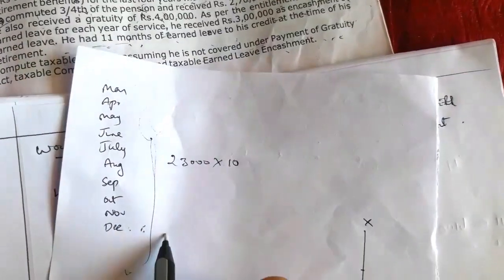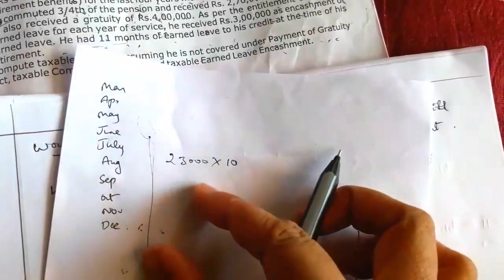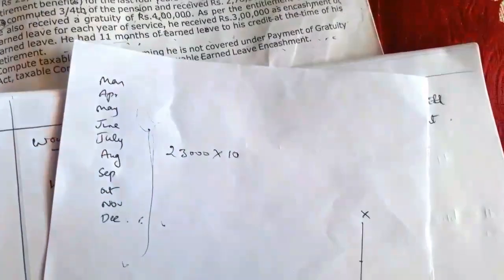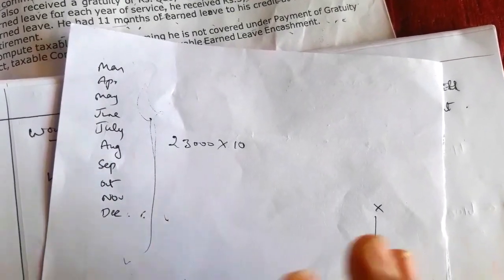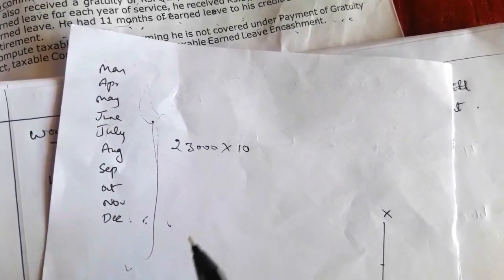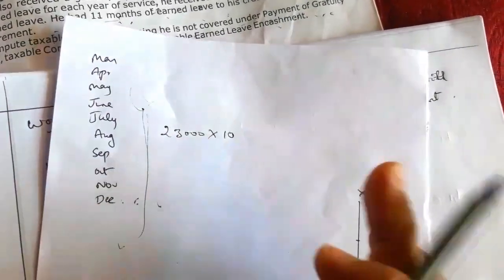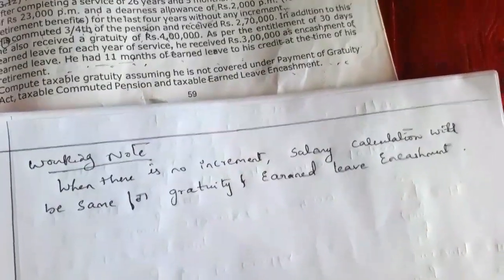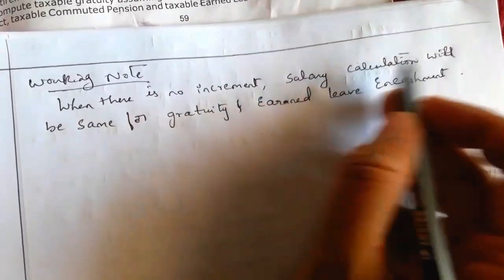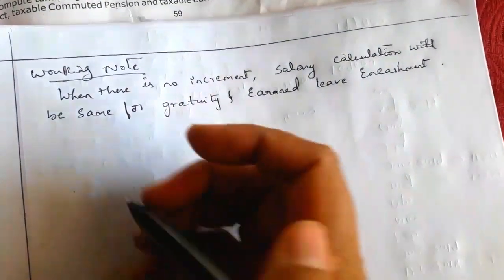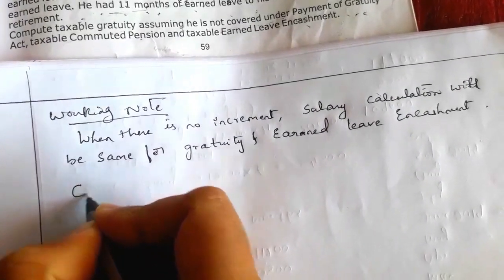If there is an increment, then for some part of the month it will be with increment, and some other part of the month it will be without increment. So there will be calculations. So when there is no increment, we can directly take the value, that is 23,000 into 10. Understood? So here we can take directly. So we'll calculate salary. Here when there is no increment, salary calculation will be same for gratuity and earned leave encashment. So here first we'll